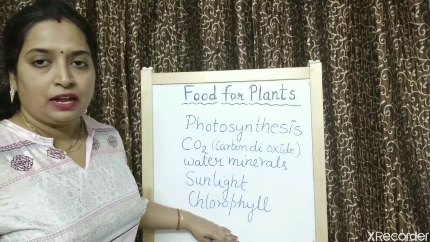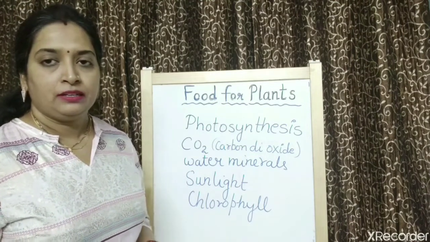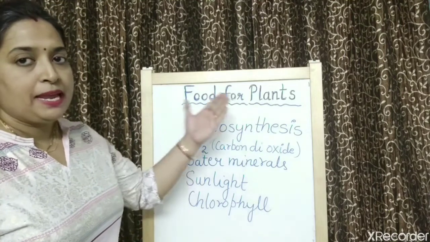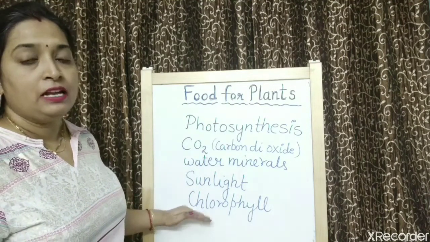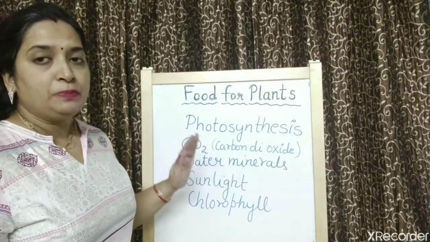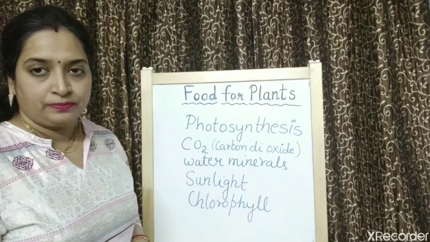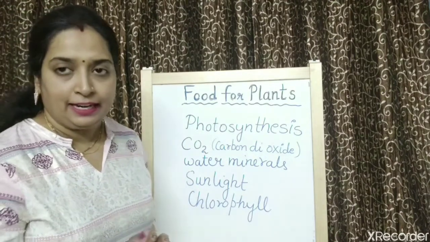I want to tell you that it is a green pigment present in leaves. Right? So plants make their food by the process of photosynthesis, and these are the only living things which prepare their own food. For photosynthesis, we will discuss it later.